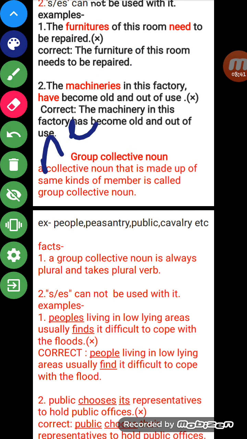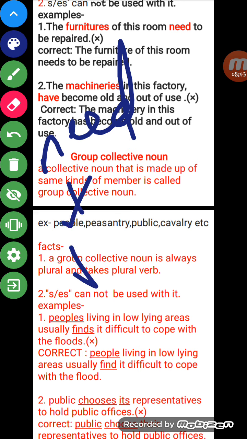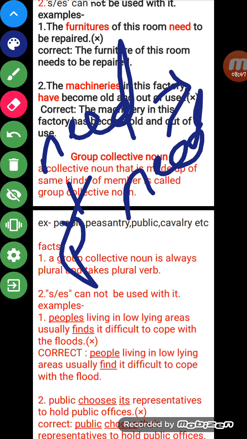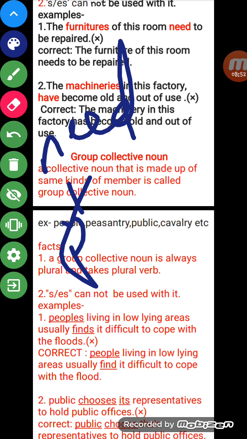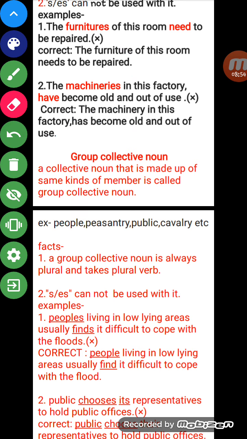Here it is need, so it is plural, but if we want to make it singular, it becomes needs. So here furniture is a generalizing collective noun which is singular, so there will not be furnitures, it will be furniture. And need is plural and it takes a singular verb, so there will be needs. So the correct sentence is: the furniture of this room needs to be repaired.